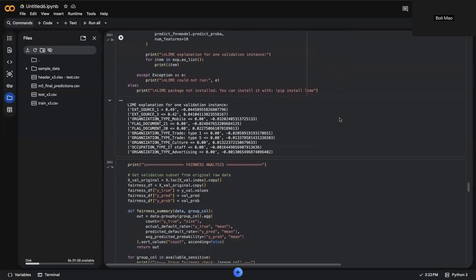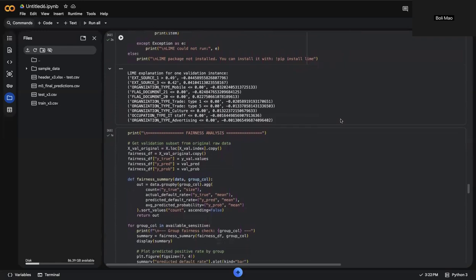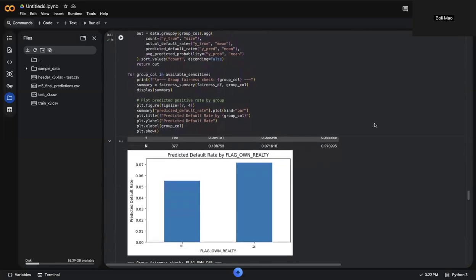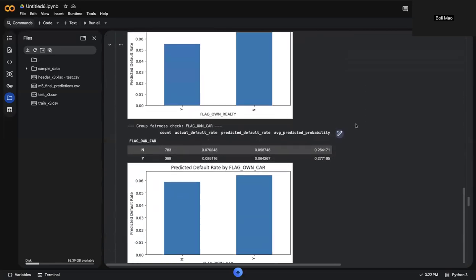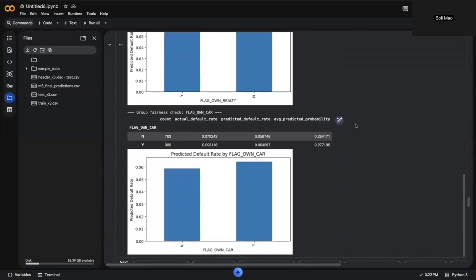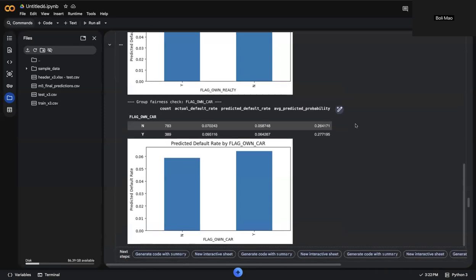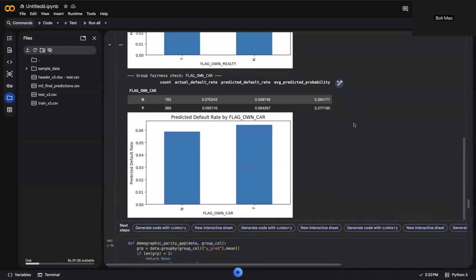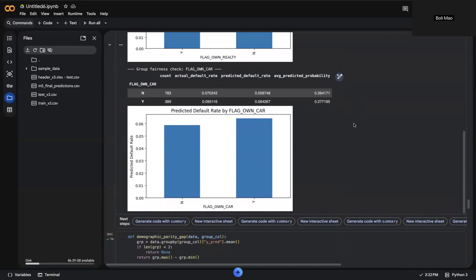Finally, before deploying the model in a real financial system, several considerations are necessary. These include monitoring data drift over time, periodically retraining the model as new data becomes available, performing fairness audits to detect emerging biases, and maintaining documentation for regulatory or governance purposes. Human oversight should also remain part of the decision process, especially for high impact financial decisions.